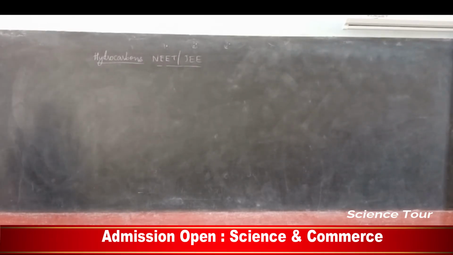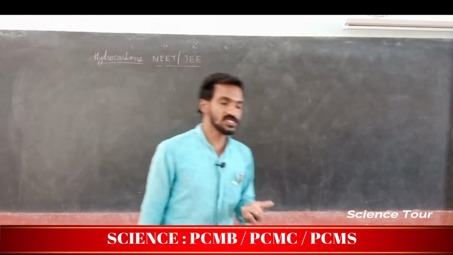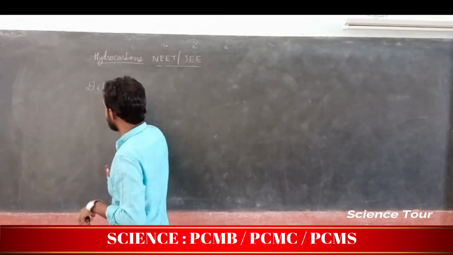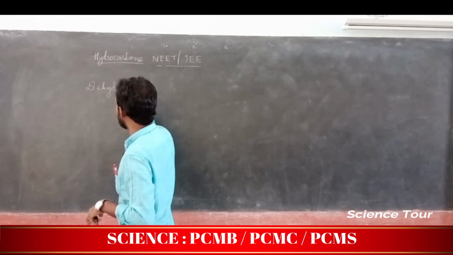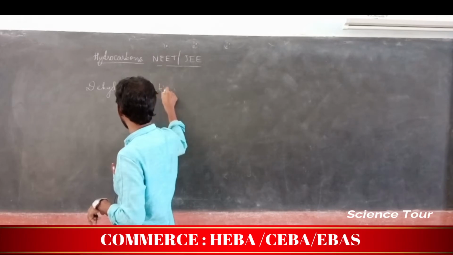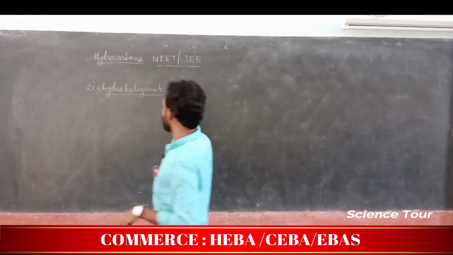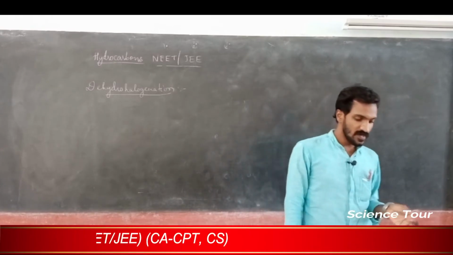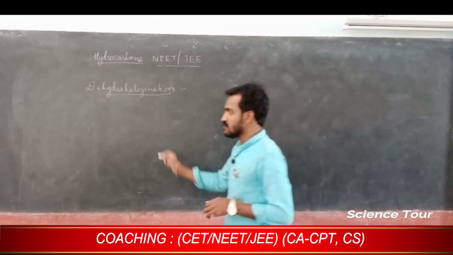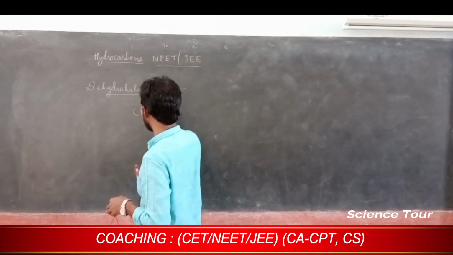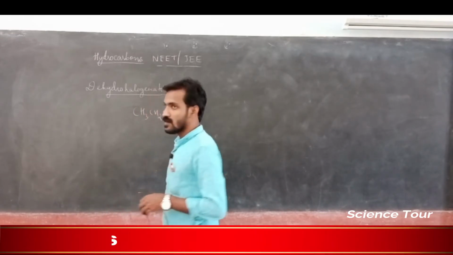Okay, my dear students, the next method of preparation of alkene is dehydrohalogenation. Dehydrohalogenation means what, my dear students? You studied removing hydrogen and halogen. Correct? In this one we mainly use, say, CH3CH2Br.